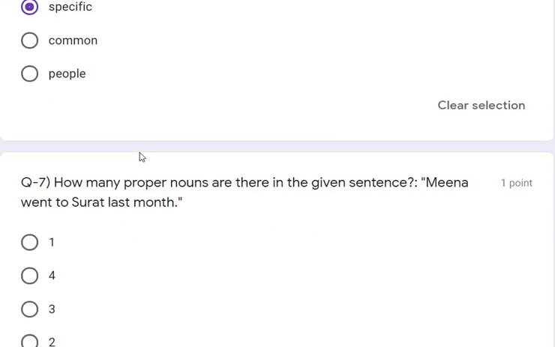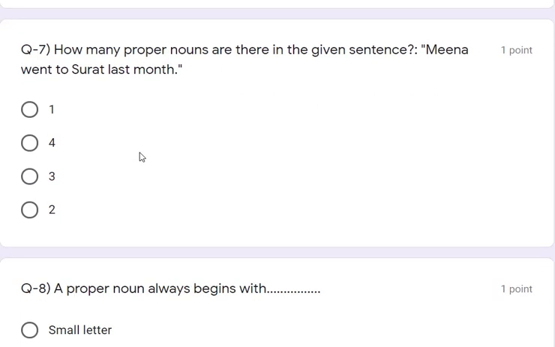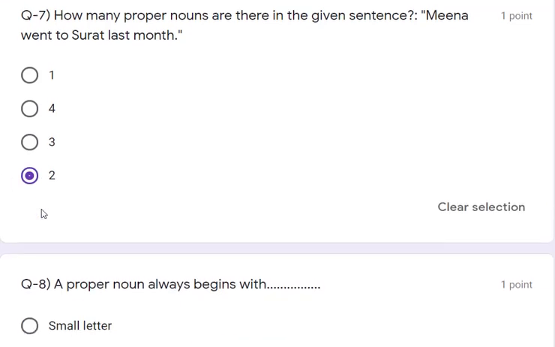Now let's see question number 7. How many proper nouns are there in the given sentence? Proper noun indicates a particular place, person or thing, right? So Meena went to Surat last month. Here Meena is one person name, that is a particular name, right? So Meena is one. Then the city name is Surat. That is also a proper noun. So there are 2 proper nouns. That is the correct answer.